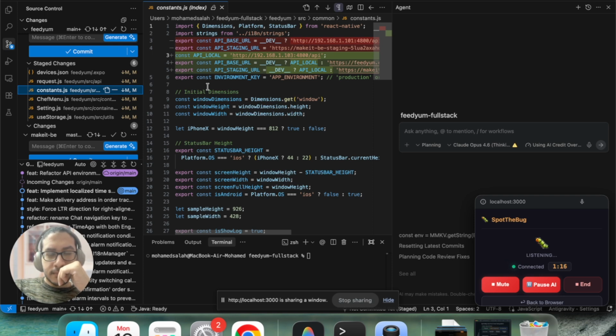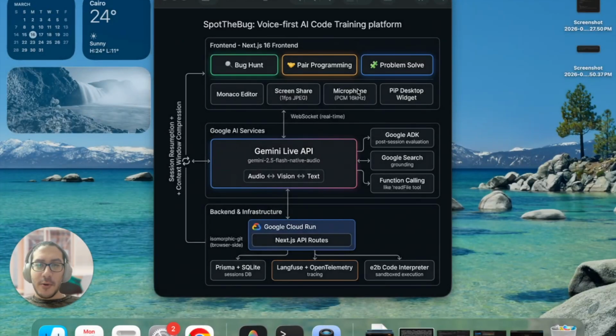You should probably remove the hard-coded IP address and use a mechanism that resolves the development URL correctly, maybe through environment variables. More importantly, on line 4, the fallback to API_local for staging means you can't test the actual staging backend during development. Does that configuration make sense to you? Yes, and that's it, our architecture.